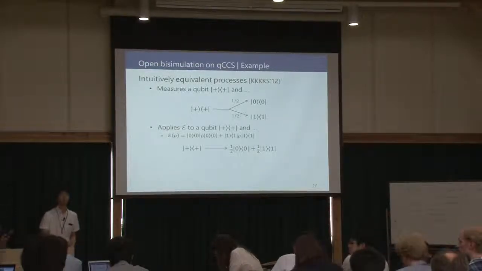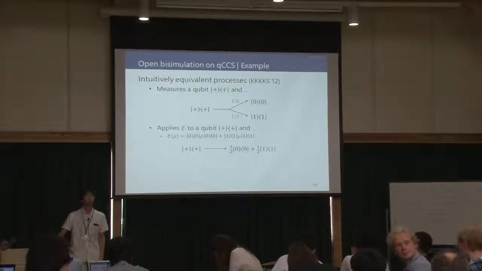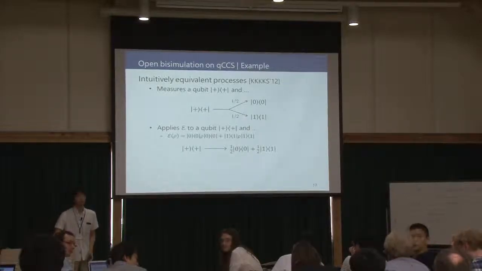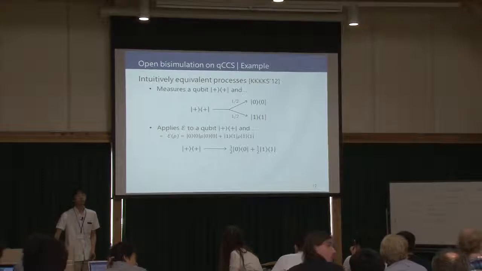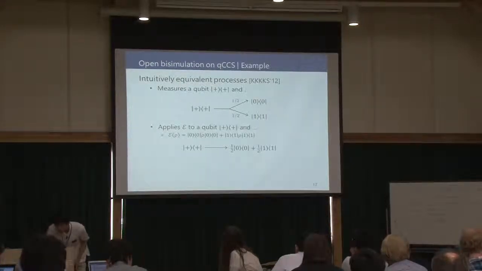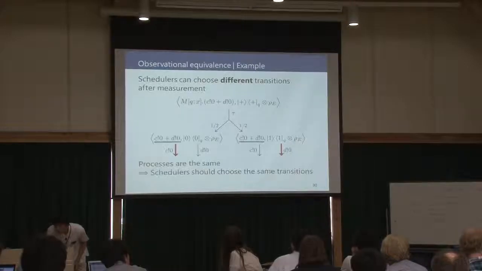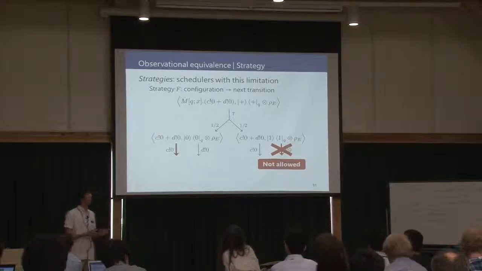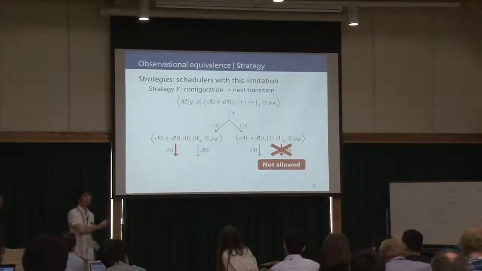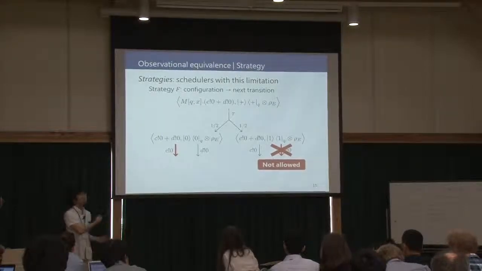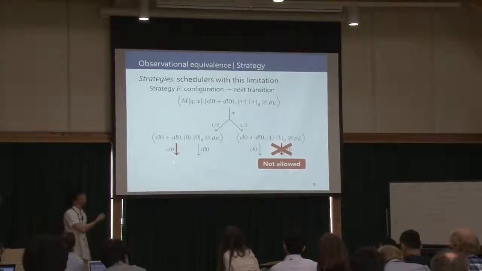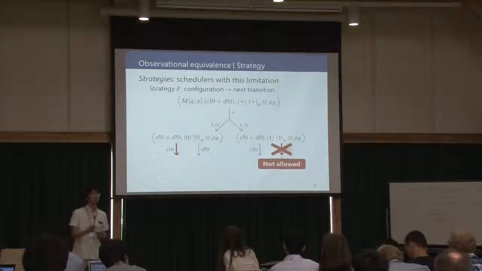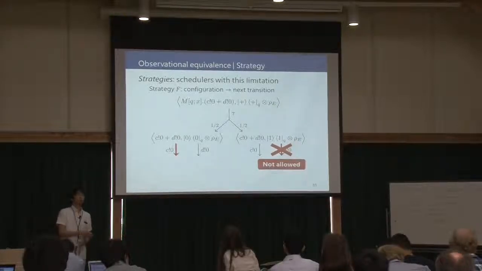Yes. So you said strategy is limited. Strategy is a scheduler with limited capacity, right? Yeah. Could you repeat again what exactly this limitation is? Yes. Strategy is a scheduler, and the limitation is that when two processes are exactly the same, then they must choose the same transition. So no matter what the history is, if it sees the same term, then it has to choose the same transition.